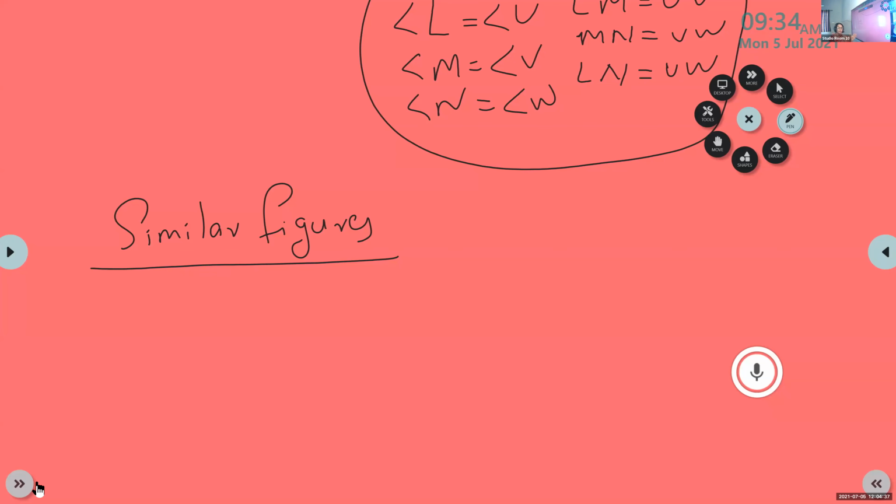Figures with the same shape are known as similar figures. Figures with the same shape need not necessarily be equal in length. Not necessarily the same size. Size can be changed, only shape. Figures with the same shape are known as similar figures. I will show you.